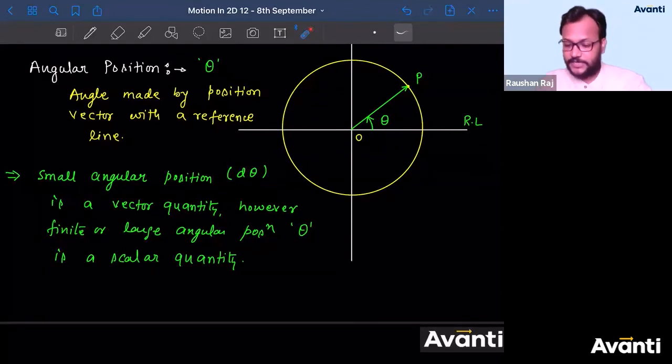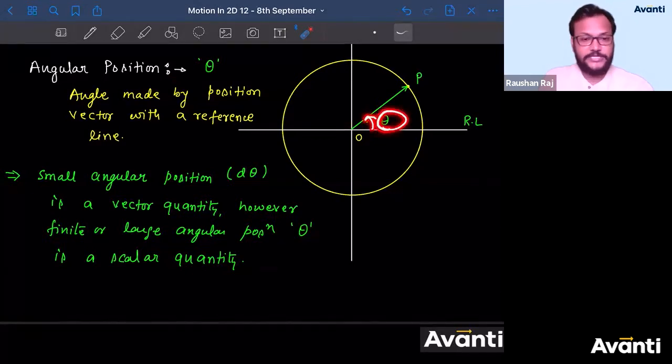For the time being, just consider that if I'm considering small angular position theta, that will be called a vector quantity. Okay? So this angle will be called a vector quantity if this angle is small. And if it is a large value, then it will be considered a scalar quantity. So what is the reason behind that? You have to figure it out. Okay? Tomorrow I'll give you the reason behind that. But before, I'll ask you also, what are the possible reasons that you find might be the reason behind this statement? Large value like 60 degree, 180 degree, 240 degree, like that.